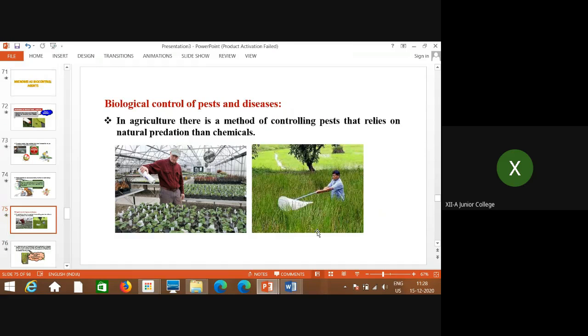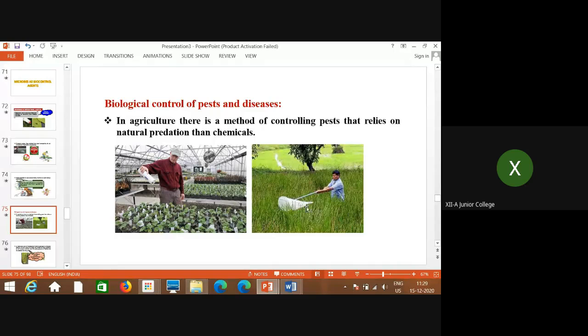So biological control of pests and diseases is very important. In agriculture, there is a method of controlling pests that relies on natural predation rather than chemicals. Some of you might have observed this diagram. When the crop is growing, a mesh network made up of very small, sometimes metal, sometimes a specific type of material, is used to form this mesh-like structure. And in this mesh, these insects and pests are caught.